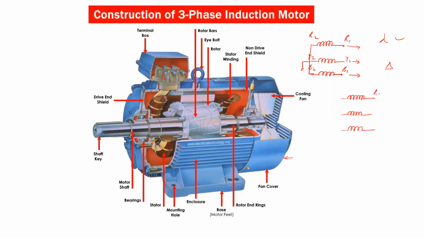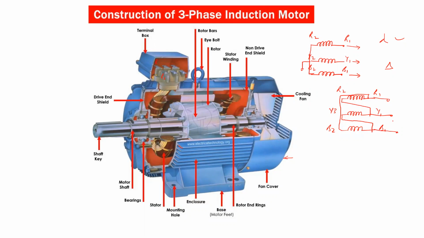So this is R1, Y1, B1, which is connected to R2, Y2, and B2. So this is the delta one. It is connected in delta.